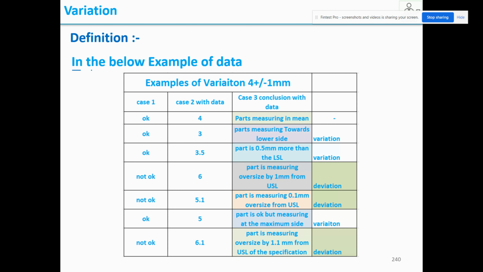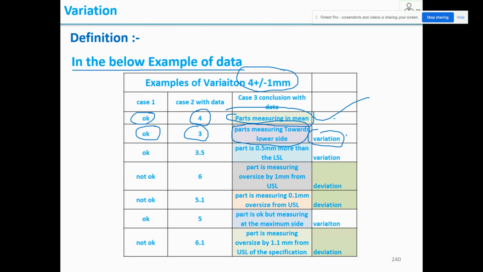Now in the below example of data, the dimension has come 4. For this dimension, 4 plus or minus 1 mm, you say okay, and you can comment that parts are measuring in the mean, correct? Then it has come 3, and still you say okay because the 3 is within the specification, and parts are measuring towards the lower side, but still it is okay. You say it is a variation because there is a change from the middle value, right?